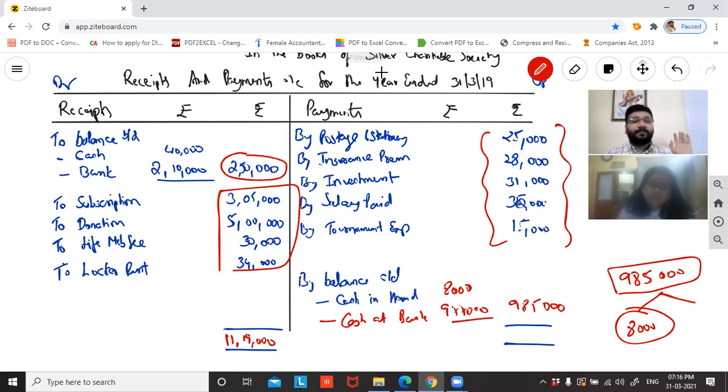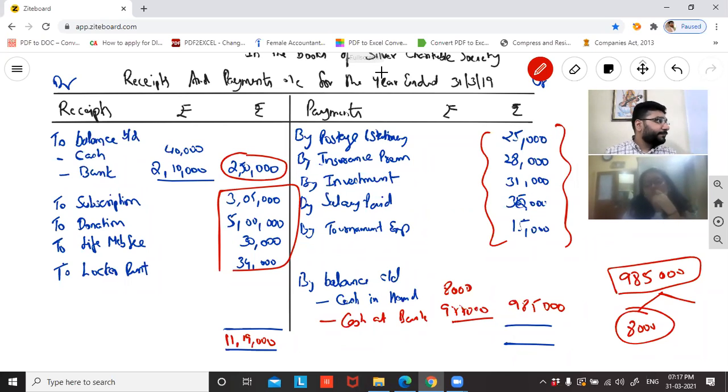Am I clear with this? Is it making sense? Your surplus and deficit will come only in the income and expenditure account. This account is basically only to understand how much money I had when I started the operations, and during the process how much money I received, how much money I paid. After adjusting all that, finally how much money I am left with. That's all this will give you, because this is a replica of the cash at bank account. What information will the cash at bank account give you? How much money I had, how much received, how much paid, and the balance.